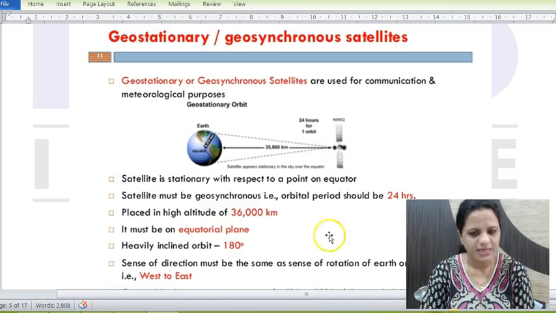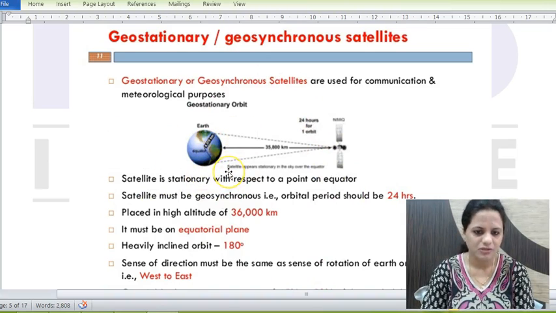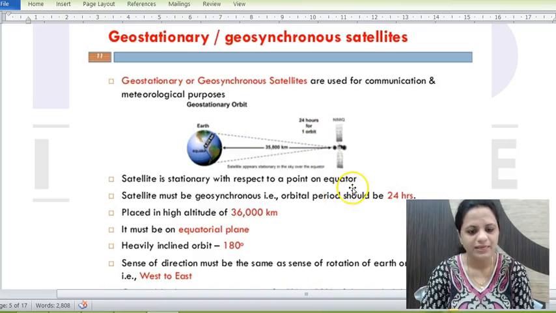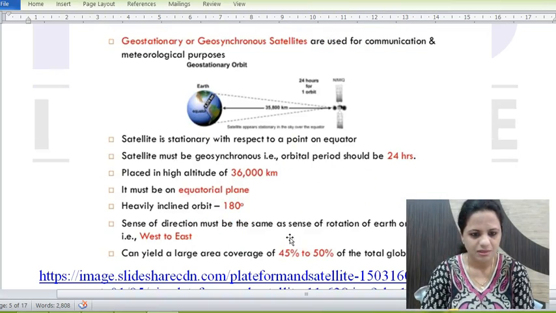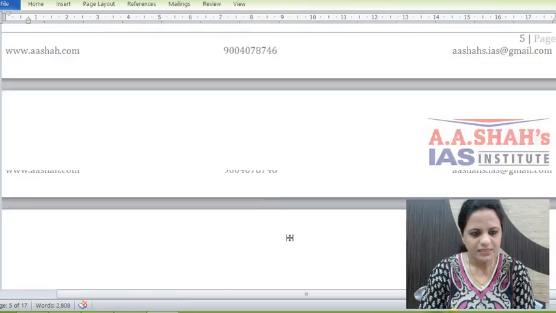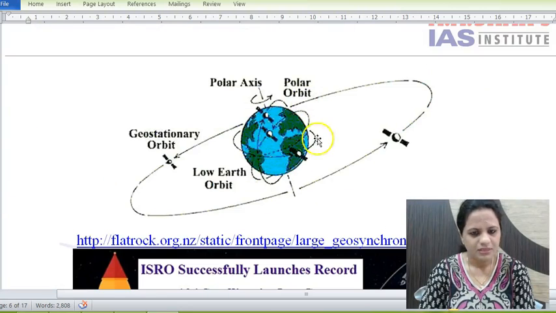The revolution of the satellite is at the same pace as the period of rotation of the Earth. So as Earth rotates, the satellite is revolving. So it's always seen on top. That's why it's called geostationary, moving along with you. So you find it is always stationary. Then next, this is the polar orbit shown. Low Earth orbit is very close to the Earth's surface here, you can see, and geostationary orbit.